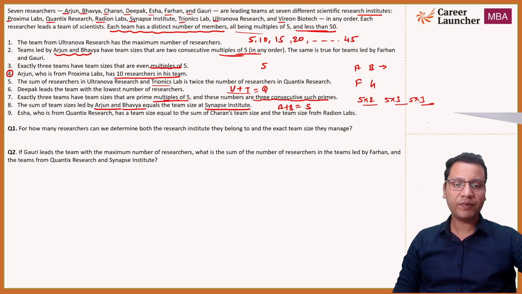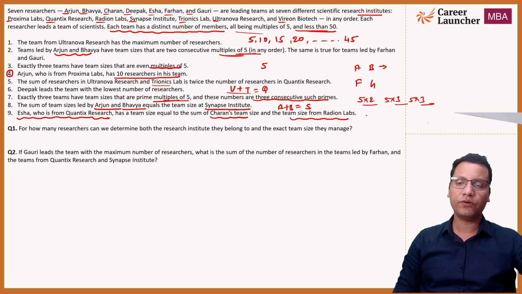Synapse Institute, that is A plus B equals S, right? And the ninth statement is about Isha, who is from Quantix Research. Again, here we directly get data which we can put directly into our table. She has the team size equal to the sum of Charan's team, Charan being a researcher, and the team size from Radion Labs, which is an institute. Okay, so this is how the set works.